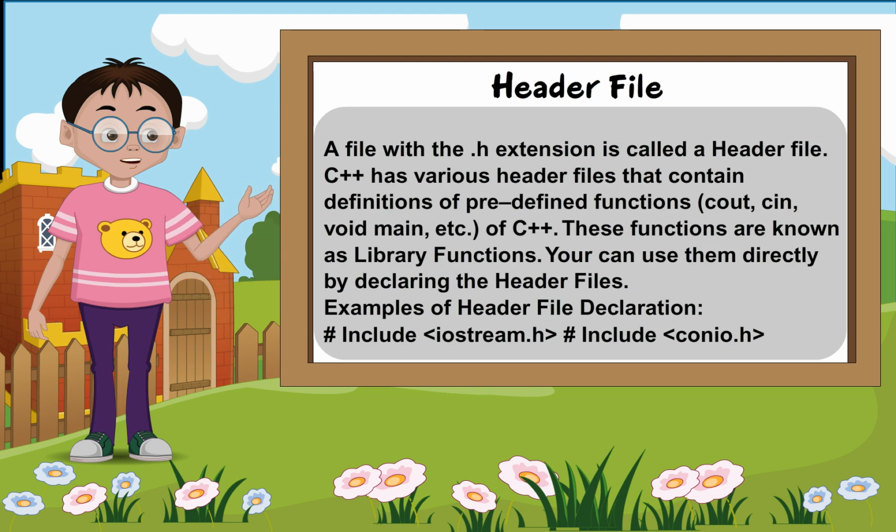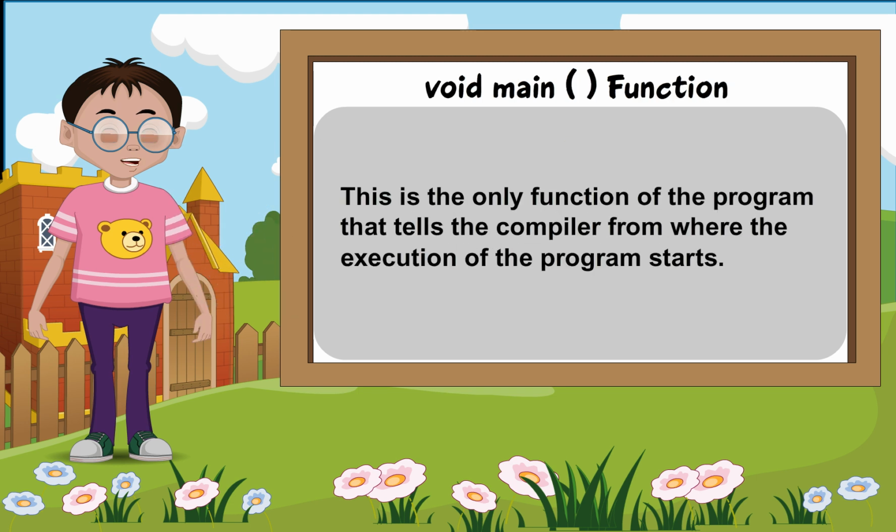Header file. A file with the .h extension is called a header file. C++ has various header files that contain definitions of predefined functions like cout, cin, void, main, etc. of C++. These functions are known as library functions. You can use them directly by declaring the header files. Examples of header file declaration: #include iostream.h, #include conio.h. Void main function. This is the only function of the program that tells the compiler from where the execution of the program starts.